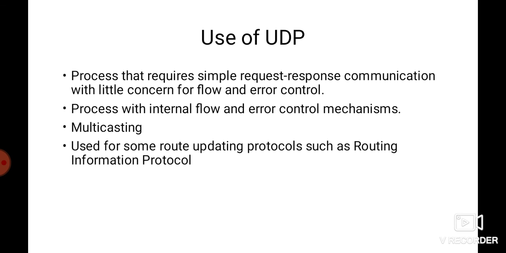UDP is used for management processes such as SNMP. We will study SNMP in application layer protocols. UDP is also used for some route updating protocols such as Routing Information Protocol. RIP also uses the UDP protocol.